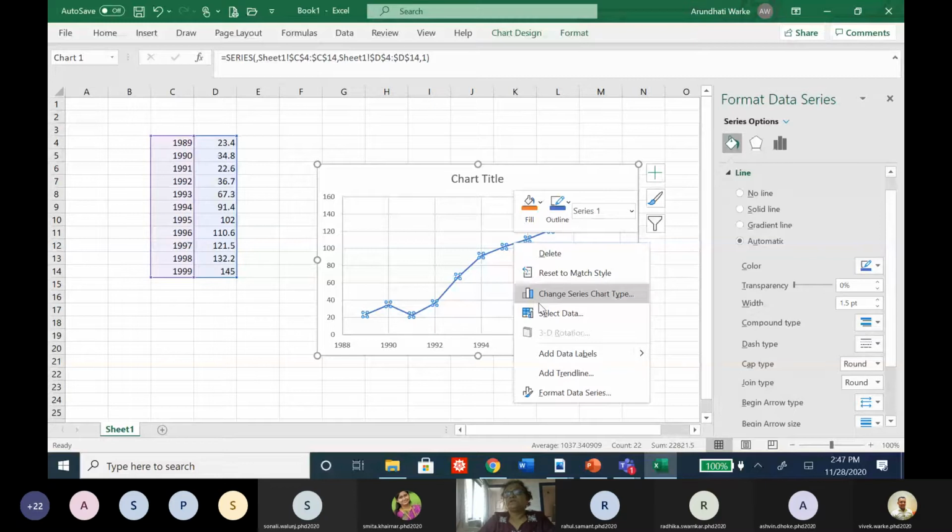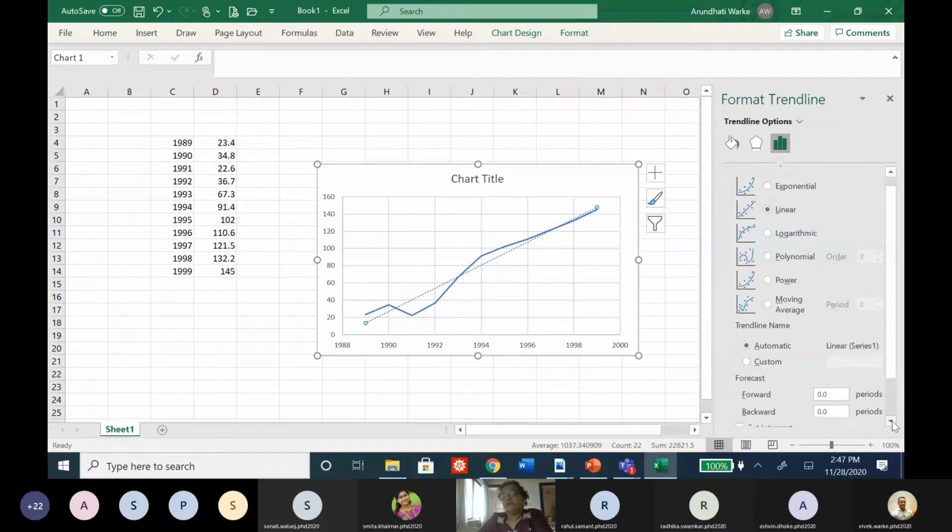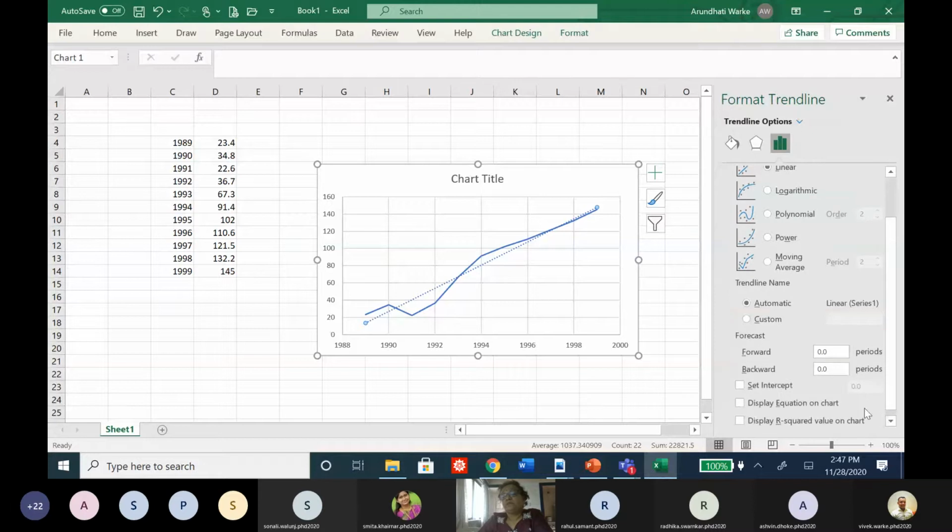When you select this option, you can see Format Trendline on the right hand side. In this, you can choose exponential, linear, logarithmic, polynomial, power or moving average. Whichever you want, you can select it from here. Suppose I have chosen linear. Now I want the equation also. If I choose display equation on chart, it will give me the regression equation.